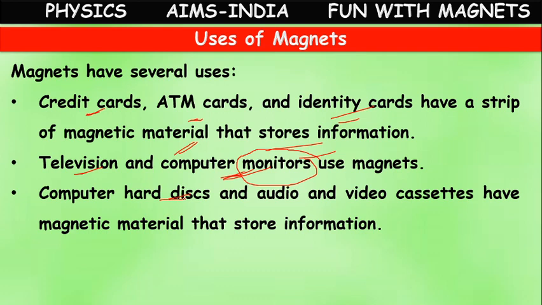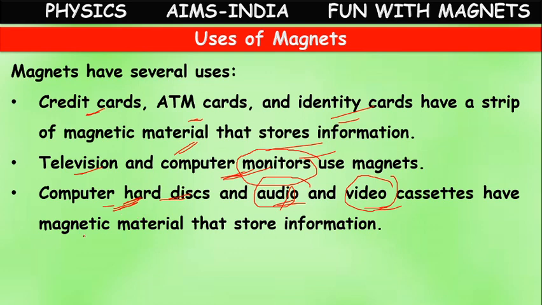Even computer hard disks, audio video cassettes. In the olden days we used to have audio cassettes and video cassettes. For playing songs we used to have audio cassette tape recorders. For playing cinemas we used to have VCR, video cassette recorder. There we used to play video cassettes. But now we are using computer hard disks or floppy disks like that.